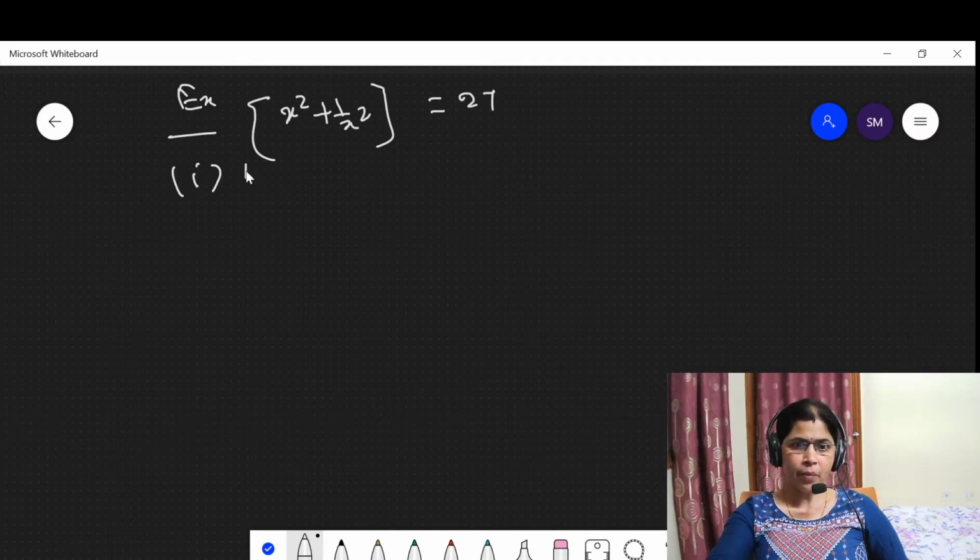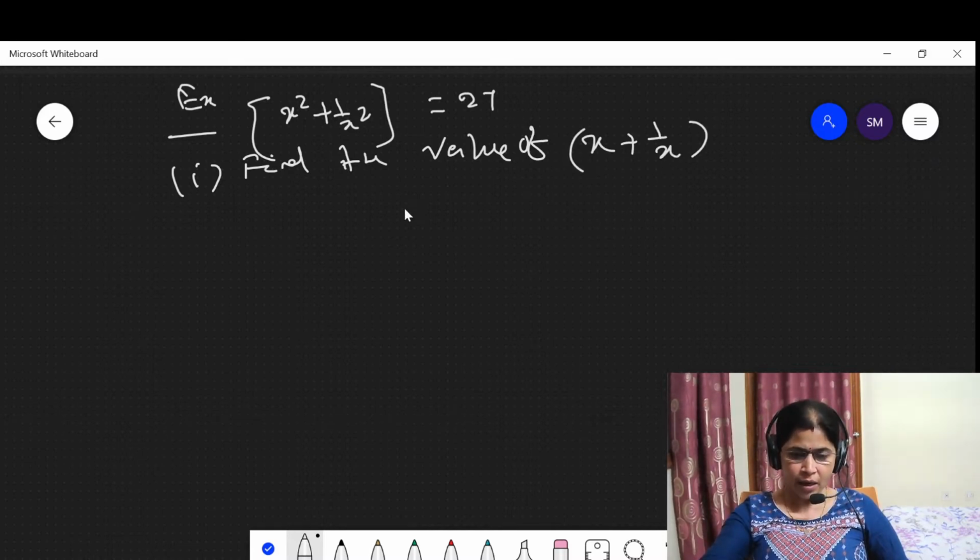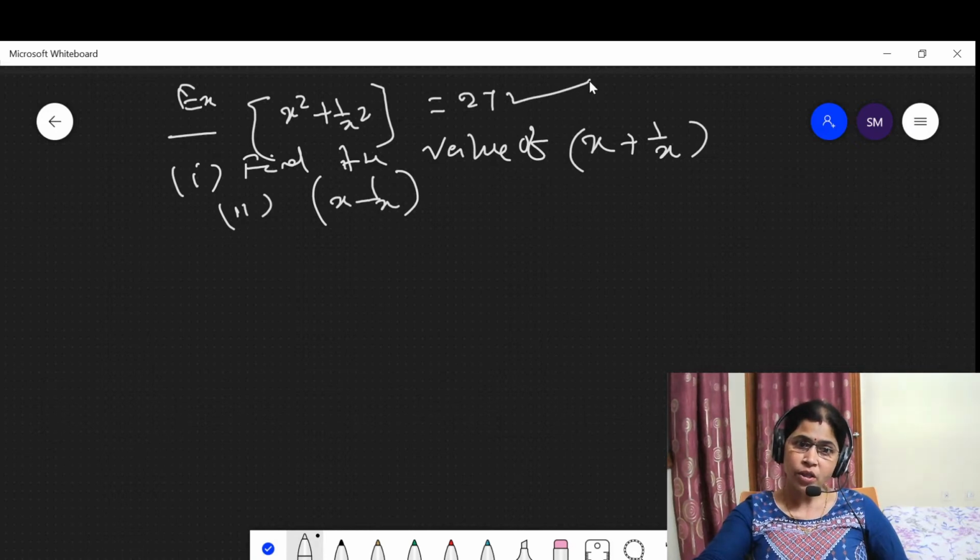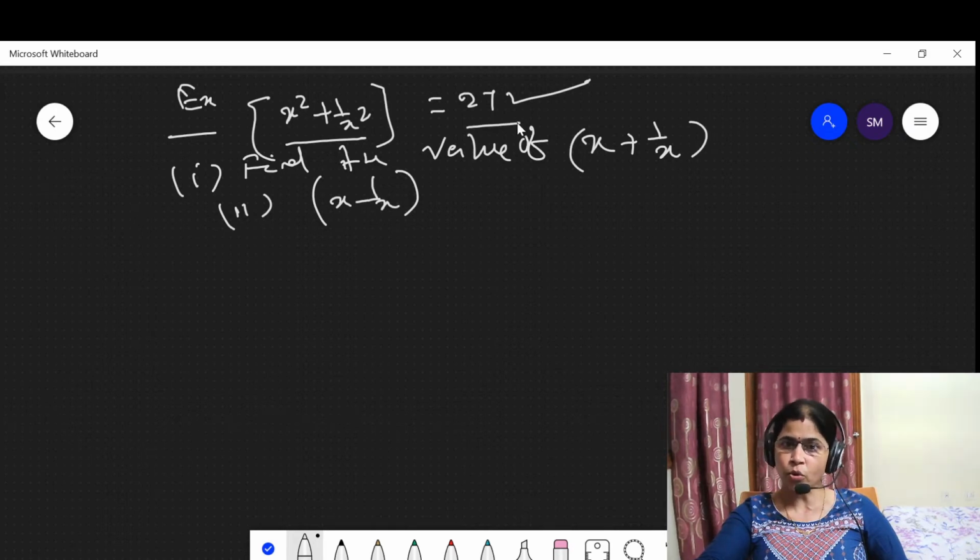Then find the value of x plus 1 upon x into x minus 1 upon x. You have to find this value.